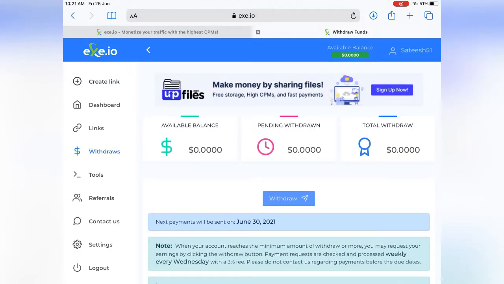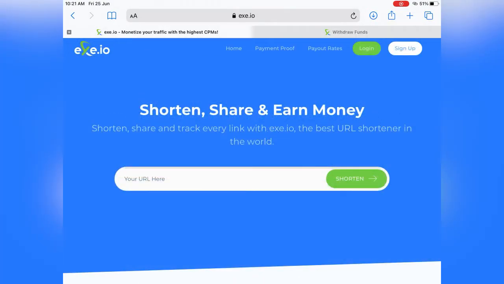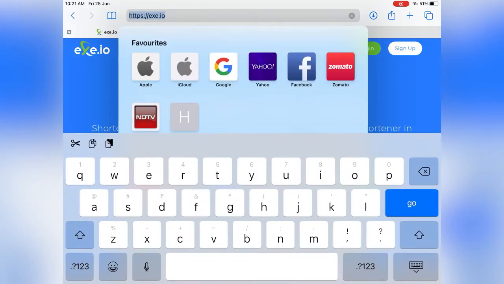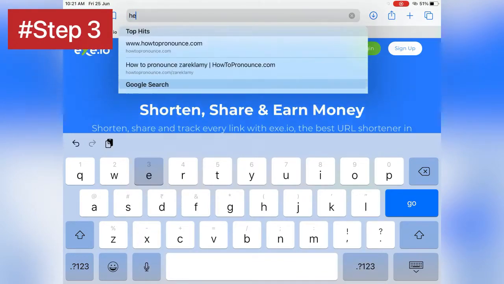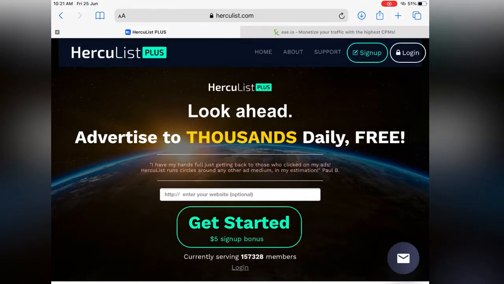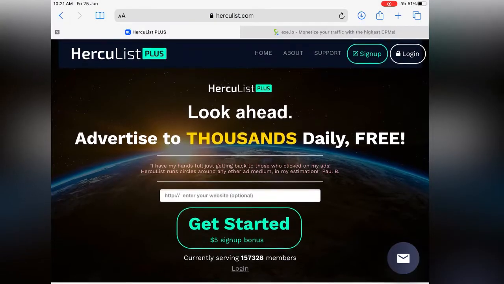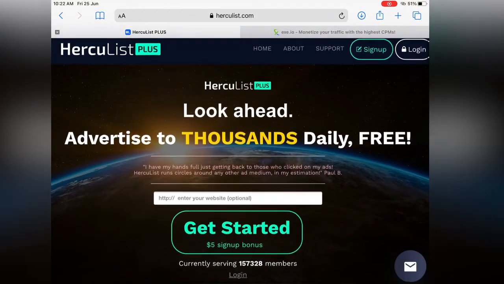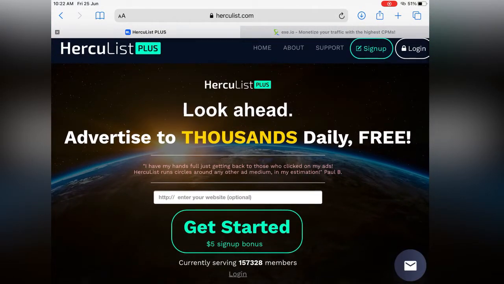Now you have to share this link. How to share it, we will see in the third step. In the third step, we have to go to a website called herculist.com. When you go to this web page, you will come to this page. This website helps you share your mail or send emails to about 1,000 people per day.